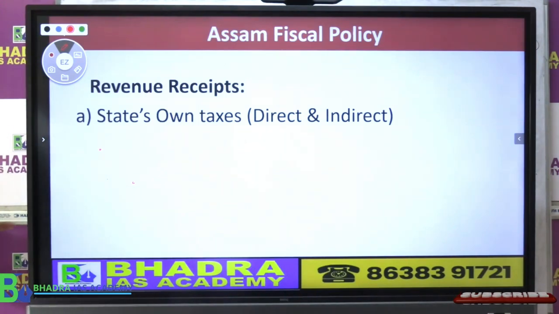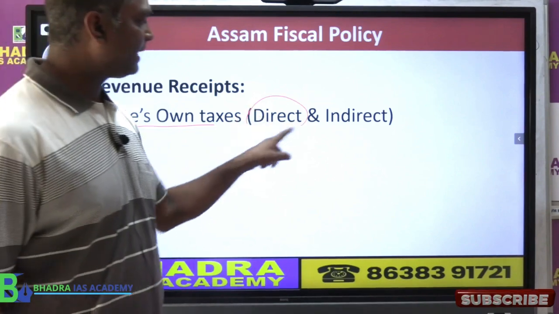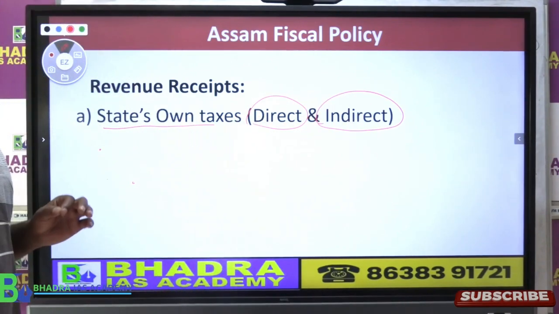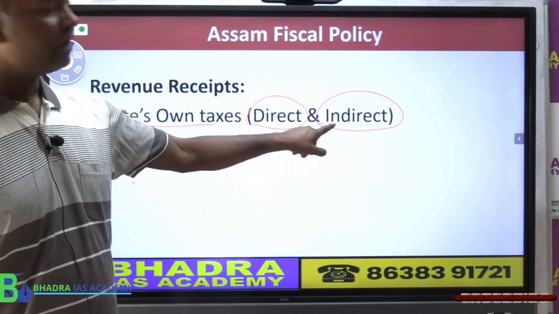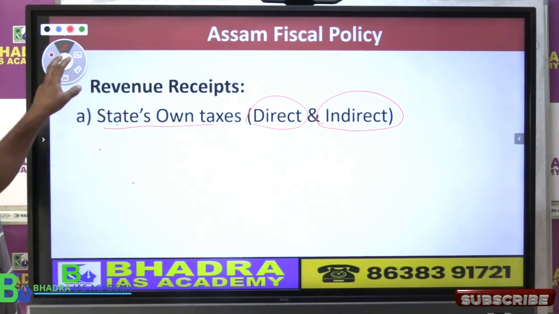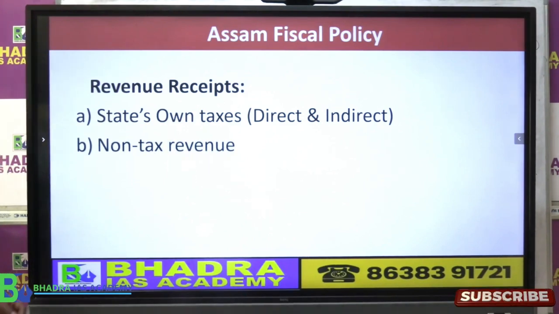Point number 1. Assam government collects state का own taxes, which are called direct taxes as well as indirect taxes. So Assam government collects both direct tax and indirect tax in Assam, which are called state ka own taxes. Right? Point number 2. Second source of income.